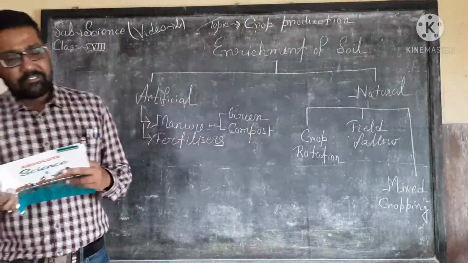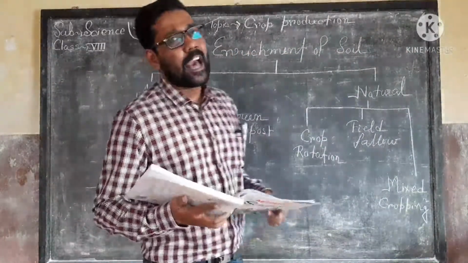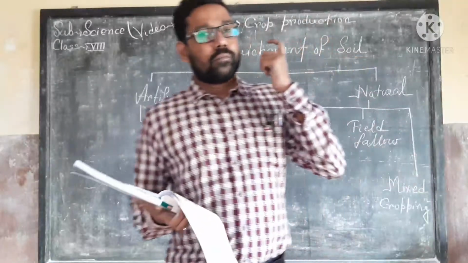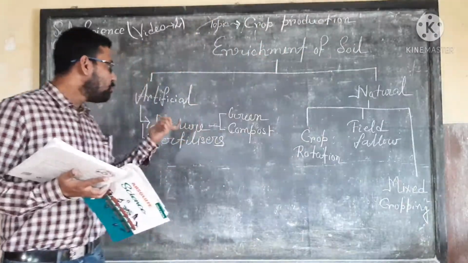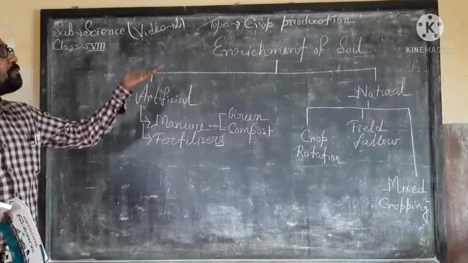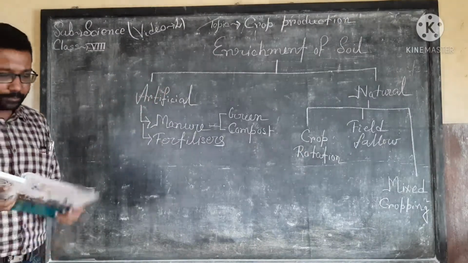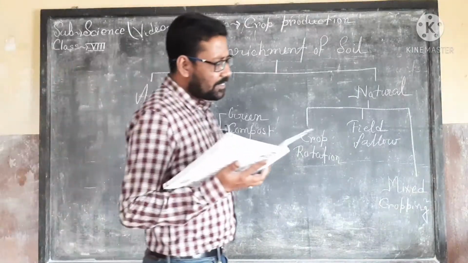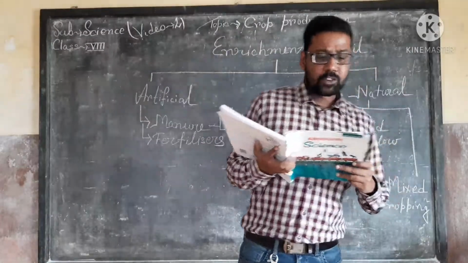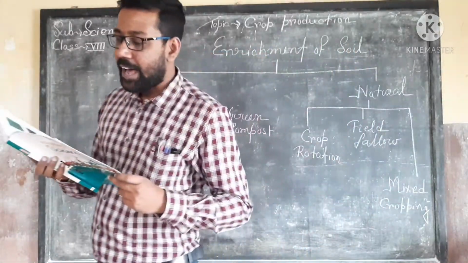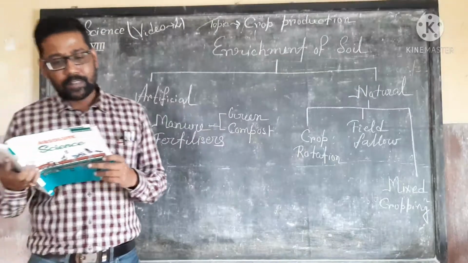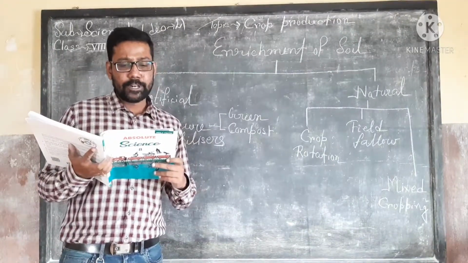Fertilizer is another important thing used to maintain the enrichment of the soil by the artificial method. Fertilizer can supply a balanced mix of nutrients such as nitrogen, phosphorus and potassium, which are required by the crops.